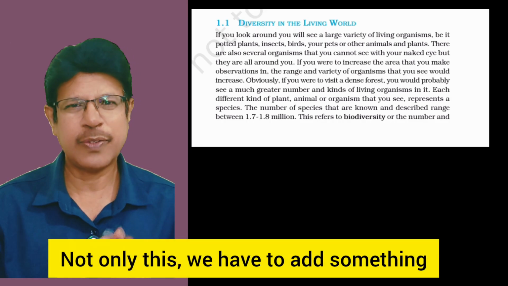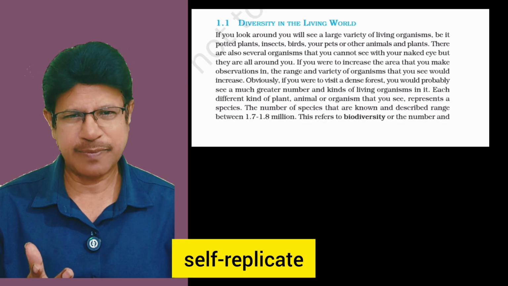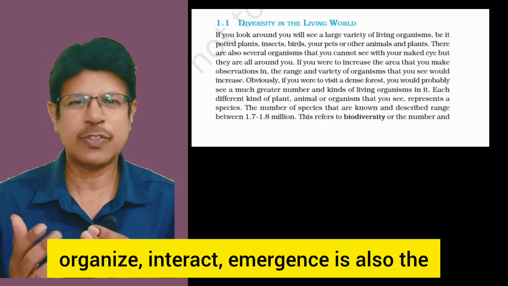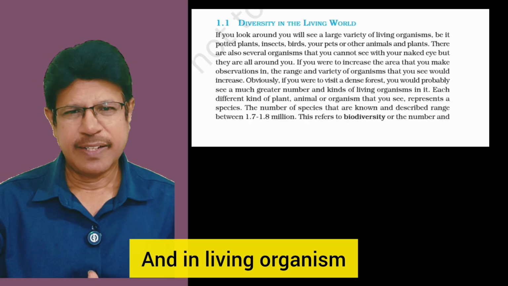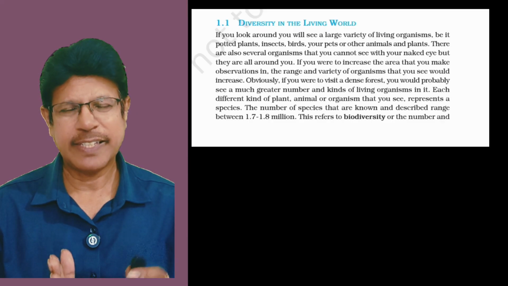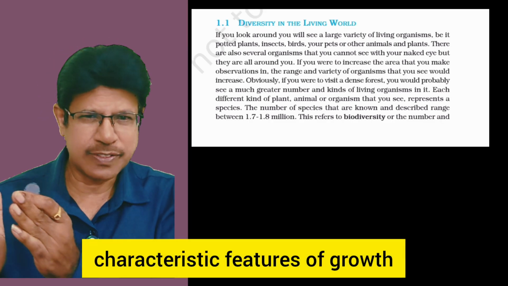Not only this, we have to add something: metabolism, self-replicate, organize, interact. Emergence is also a property of living organisms. In a living organism, increasing body mass and increasing number of individuals are twin characteristic features of growth.